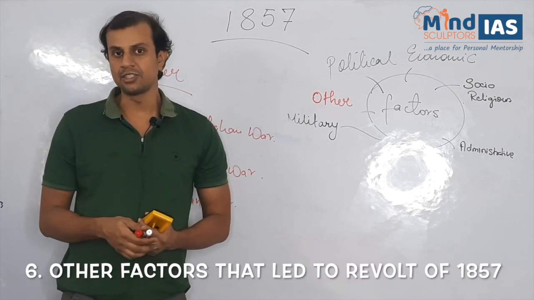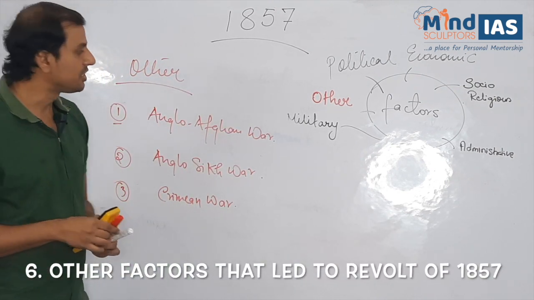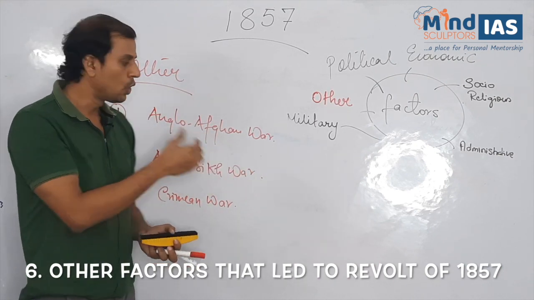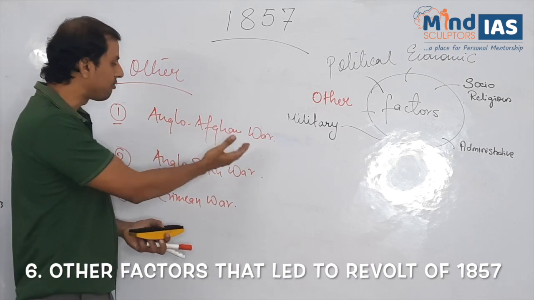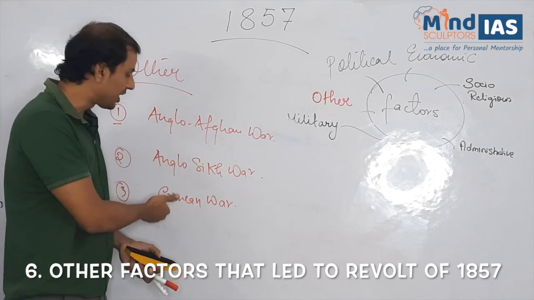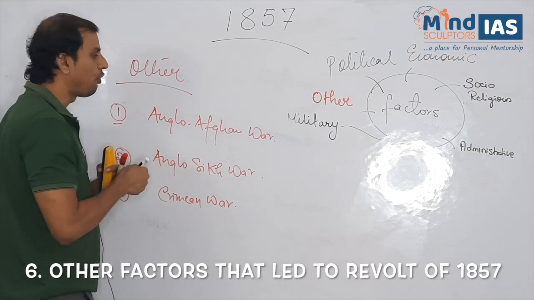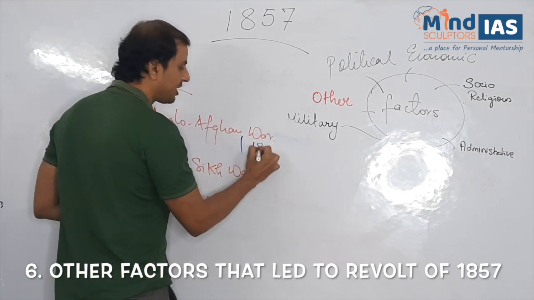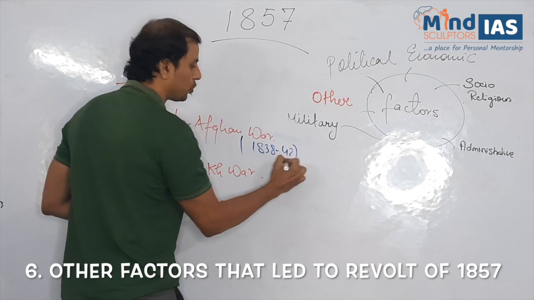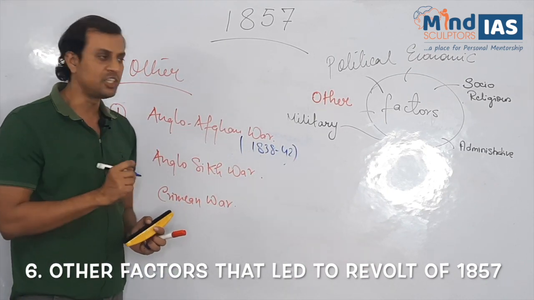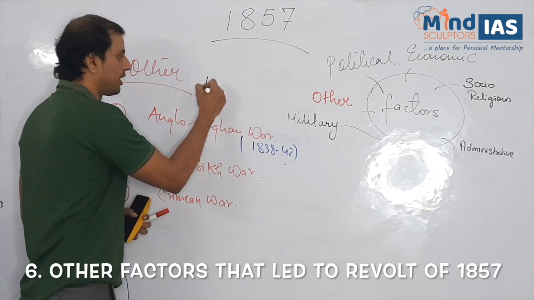Our last factors are the events in which the British fought wars with different actors. What are those wars? Anglo-Afghan War, Anglo-Sikh War and Crimean War. Now the first Anglo-Afghan War was fought between 1838 and 1842. This war was fought under then Governor General Lord Auckland.